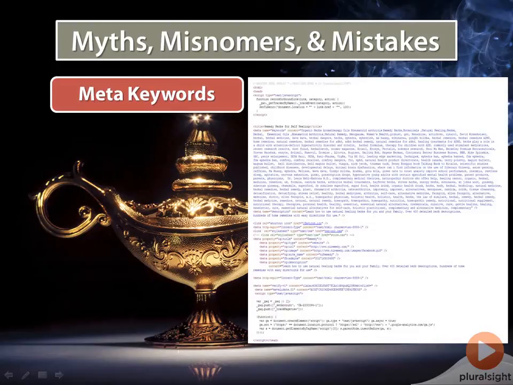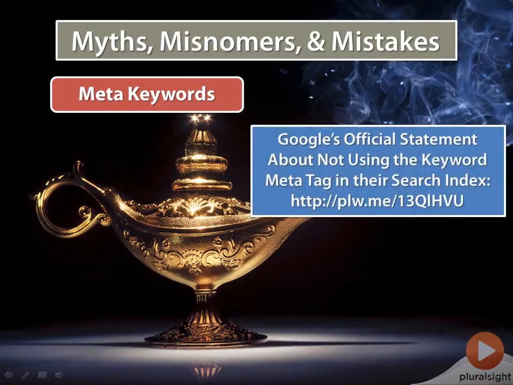Meta keywords are found in the metadata of the header and in times past were put there to help search engines discover what the site was all about. However, these days the search engines do quite well determining this topic without meta keywords. Unfortunately, you will see that many sites to this day still use meta keywords. They don't help, and rumor has it that Bing uses them to determine whether your site is spam. So best practice is to avoid them.